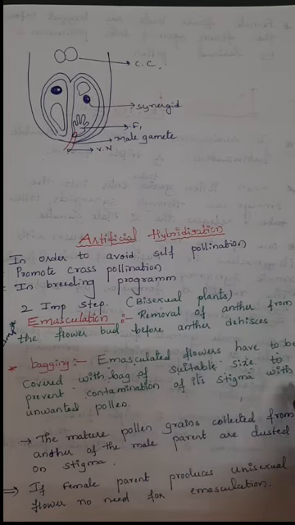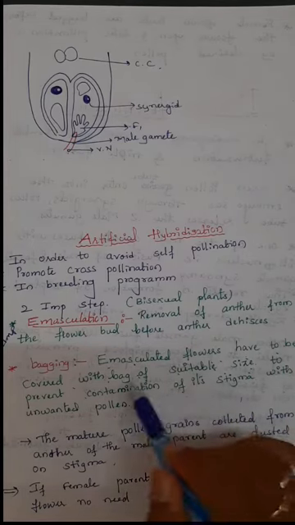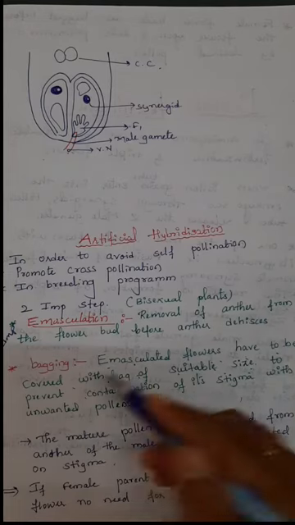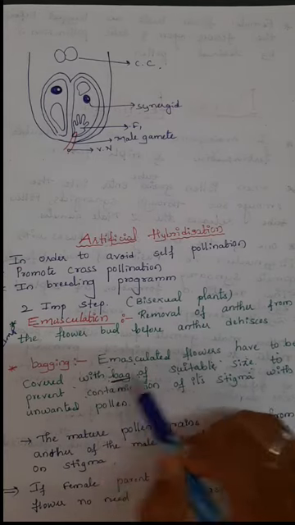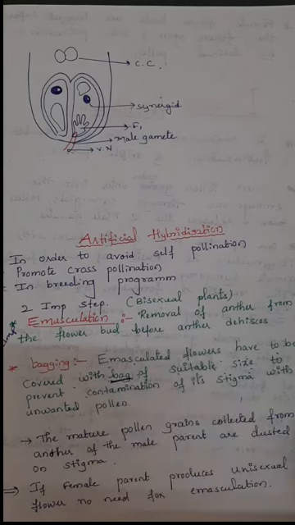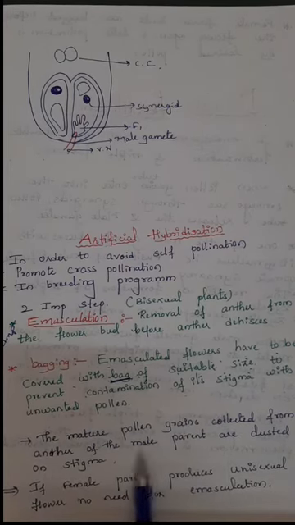To prevent the contamination of its stigma with unwanted pollen grains, we have to cover the flower buds with a plastic bag or a thin cotton bag. Next, the mature pollen grains are collected from the anther of a male parent.